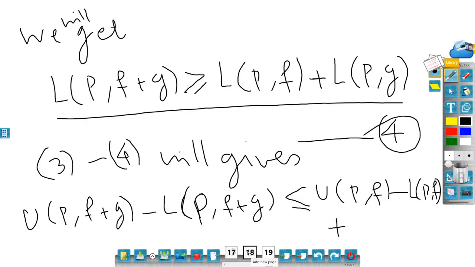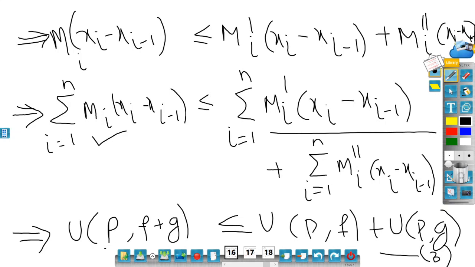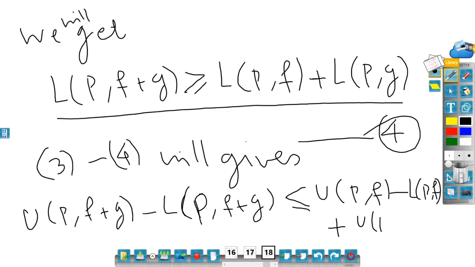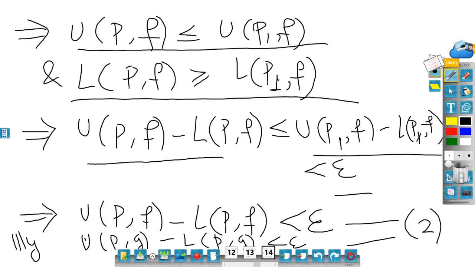plus, now UPG plus UPG minus LPG. But you know your UPF minus LPF and UPG minus LPG, that we have written somewhere. Yeah, UPF, not this one. Here we have written UPF minus LPF is less than epsilon and UPG minus LPG is less than epsilon. So if I replace epsilon, epsilon, I will have 2 epsilon.